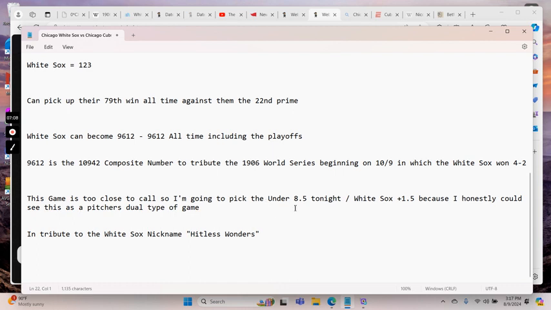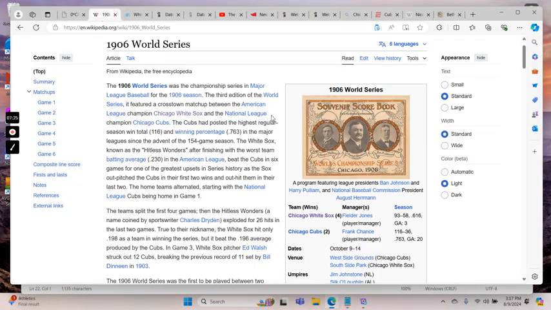So I wanted to go with the under tonight, okay? So the reason I like that, and you could put the White Sox at +1.5 to be safe. I could see this game being a pitcher's duel, okay? I think it's going to be in tribute to the White Sox nickname of this World Series. So if you look, this is what stood out to me. The White Sox, known as the Hitless Wonders, after finishing with the worst team batting average, kind of like now, in the American League, beat the Cubs in 6 games for one of the greatest upsets in series history, as the Sox outpitched the Cubs in the first 2 wins and out-hit them in their last 2, okay?